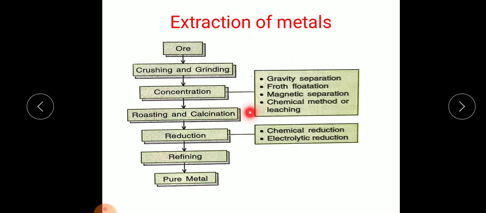Next is reduction. It can be a chemical reduction or electrolytic reduction. Next, refining. After reduction, we carry out the process known as refining, and finally we can obtain a pure metal. So these are the different processes that are involved in the extraction of metals.